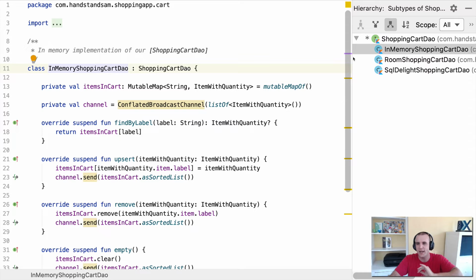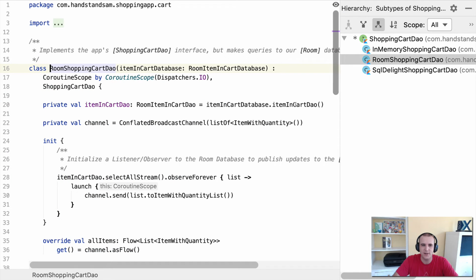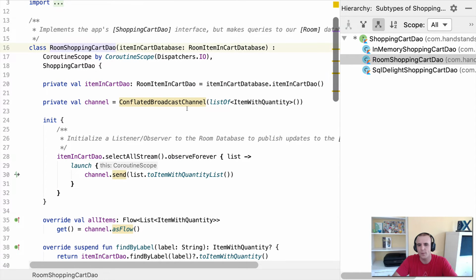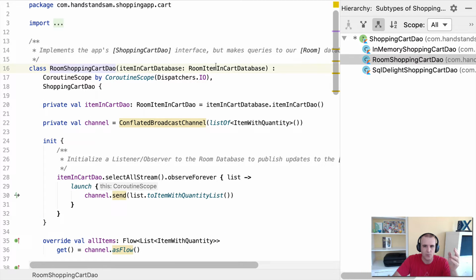So that means if you kill the application and open it again, it won't remember what's in your cart. I've used this same presentation to talk about the differences between SQLite and Room, which are both actual SQLite database implementations that you can use on the device. There's actually an implementation in this code base that'll use Room if we turn that on. So it'll actually use a Room database.